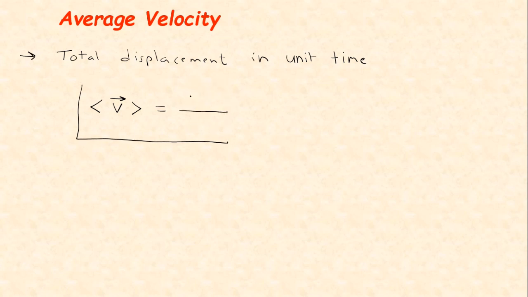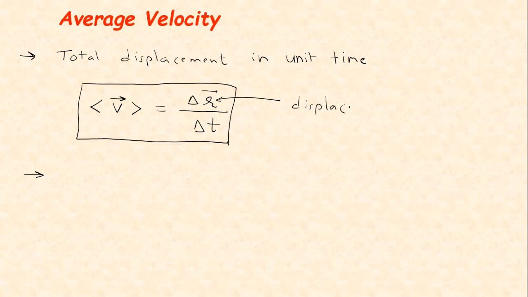You have to write delta r by delta t. This is the formula of average velocity. Here delta r is the displacement, and over here this is the total time.